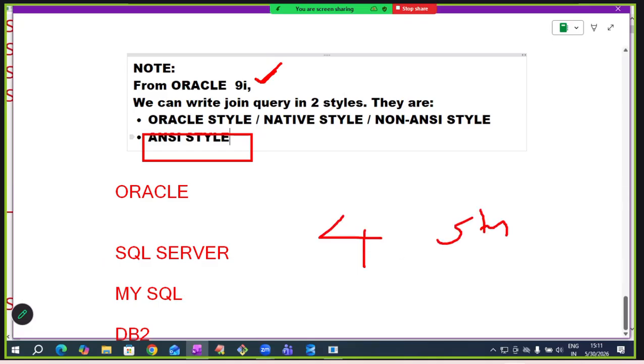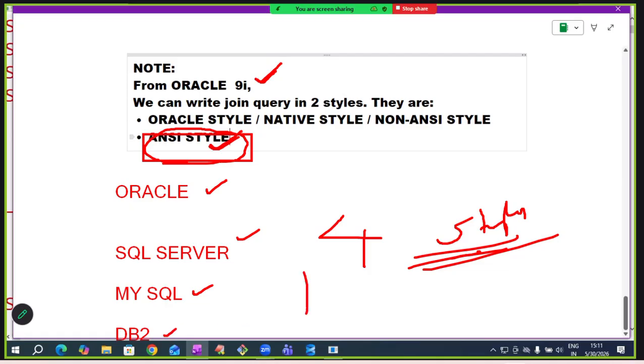Four styles. It becomes complex. That is why they prepared one ANSI style. If we learn this ANSI style, the same query I can use in Oracle, SQL Server, MySQL, DB2. Very easy. Tomorrow, when you are migrating from one database to another, you can easily run it.